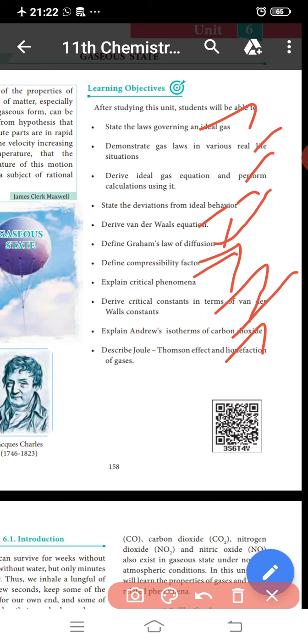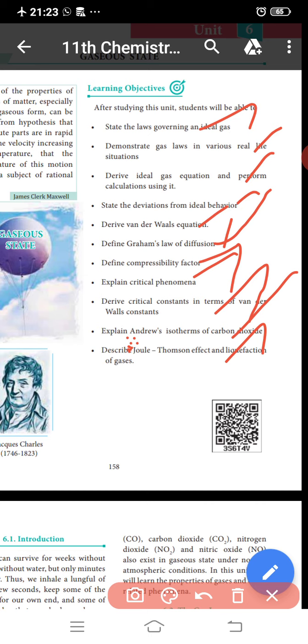The first topic is the introduction to the gaseous state. We can survive a week without food, days without water, but only minutes without air. Thus we inhale a lungful of air every few seconds, keep some of the molecules for our own needs, and exhale the mixture, with molecules that our body no longer needs, back into the surrounding air.